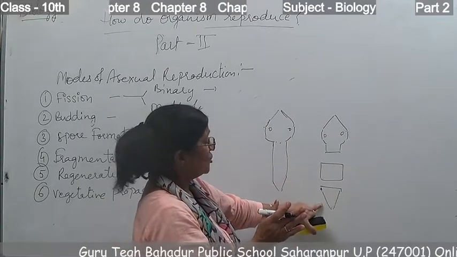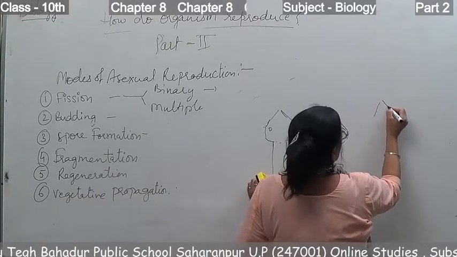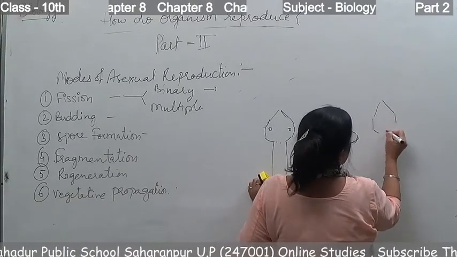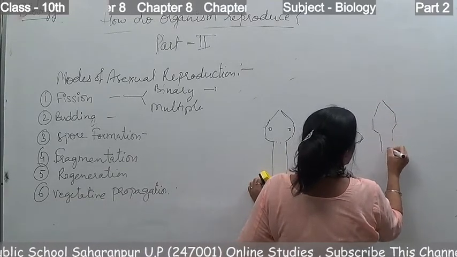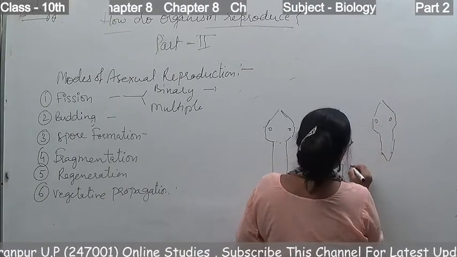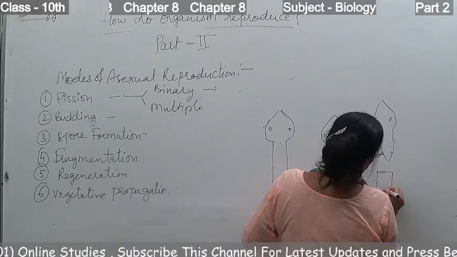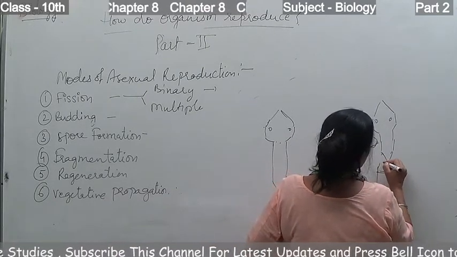Whichever parts are lost, it can form them again. So in this case we see each part can again grow into an individual one.